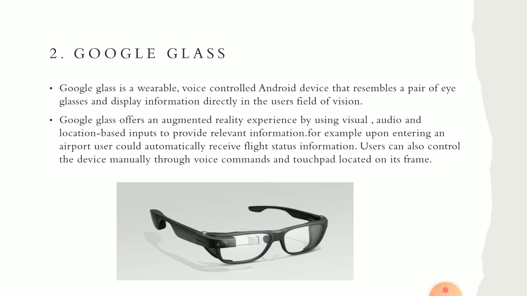So the user can also control the device manually through voice commands and a touchpad located on its frame. So either through voice you can control this device or by touchpad. Okay. So this is about Google Glass.